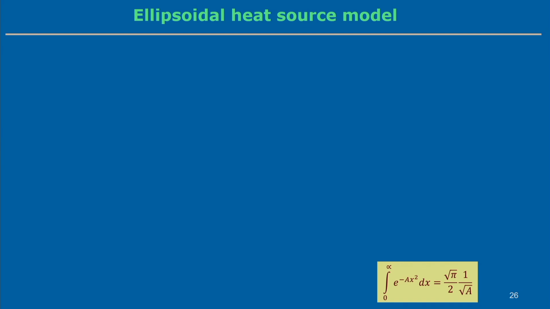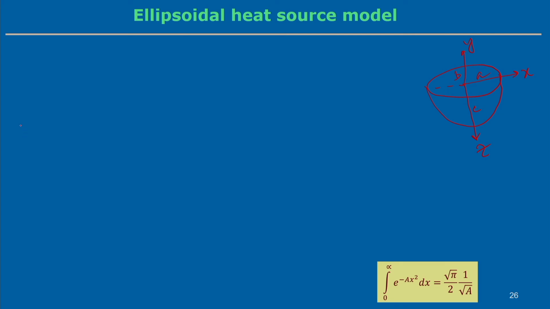In the ellipsoidal heat source model, which we normally use in the spot welding process, we can see an ellipse kind of shape, assuming that these are the three different axes. The semi-major axis is A, the y axis is B, and along Z the semi-axis length is C. So A, B, C are the semi-axis lengths in the ellipsoidal heat source model. It is a volumetric heat source model.